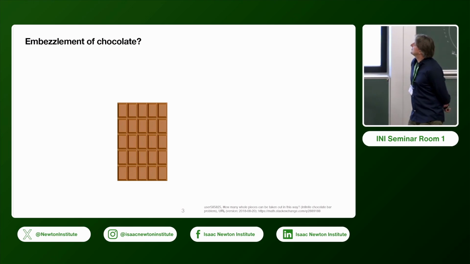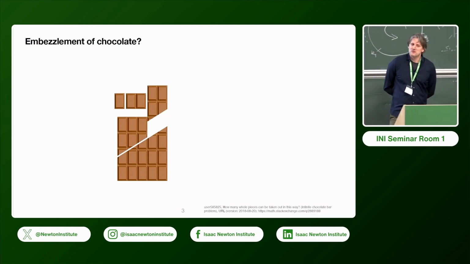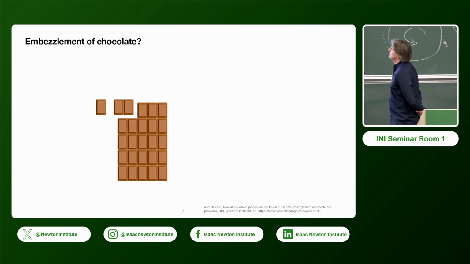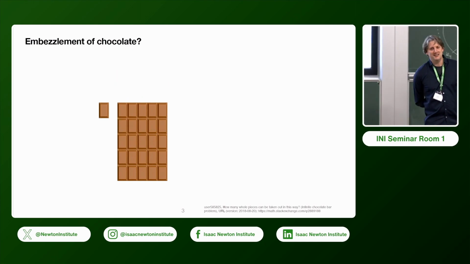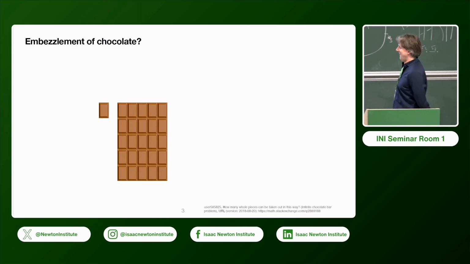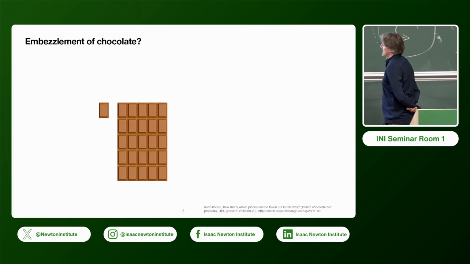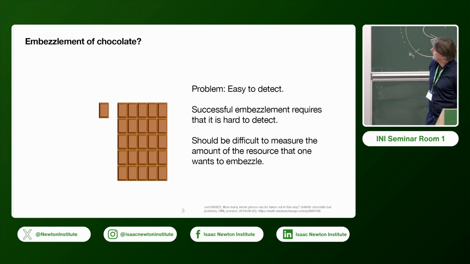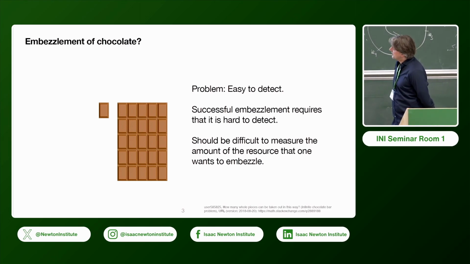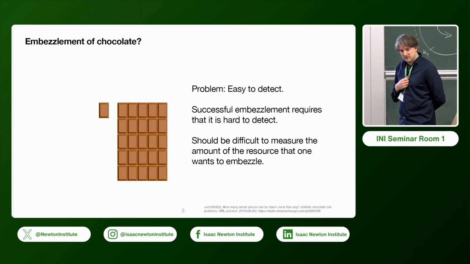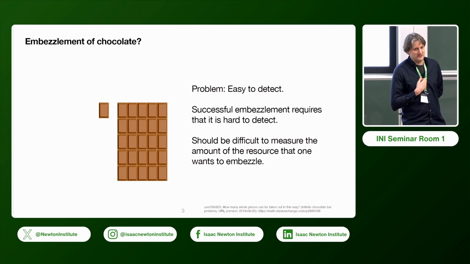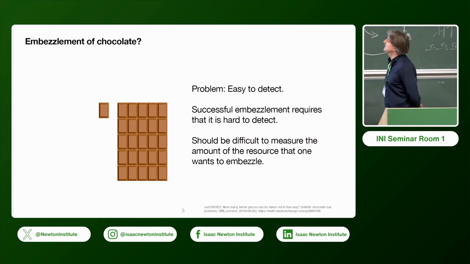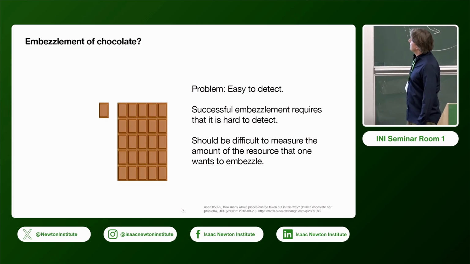And here maybe you know this cartoon. So we split our resource apart, move the pieces around, reshuffle them, and end up with a free bit in the end. But of course, this is only a sketch of the whole thing. The important thing is that for the definition I gave before, this embezzlement of chocolate is very easy to detect. You can just measure the amount of resource you had in the beginning and in the end, and then there's an additional piece. So somehow that cannot be the case.